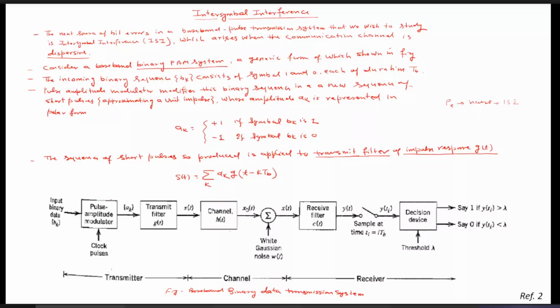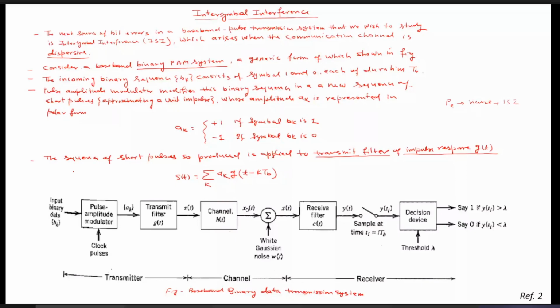Here you don't consider this. Actually, you can consider this as a discrete pulse amplitude modulation rather than the usual one. Because in pulse amplitude modulation, as you might have studied, the amplitude of the pulse varies according to the instantaneous value of the message signal. But the message signal in that case was analog in nature. But here the message signal we are considering is the input binary data.